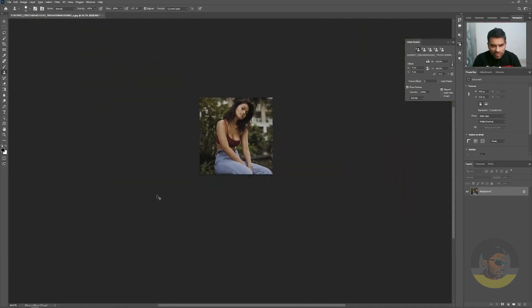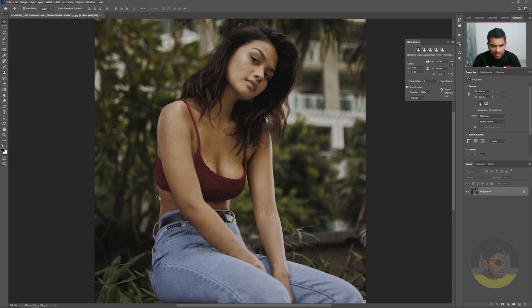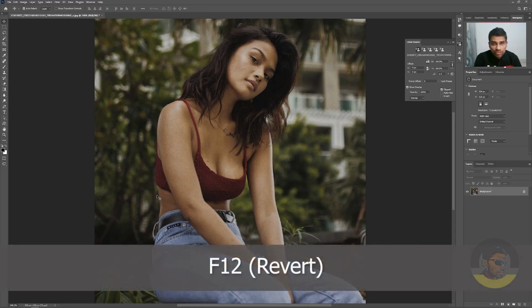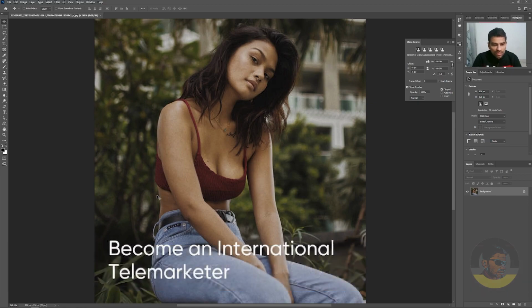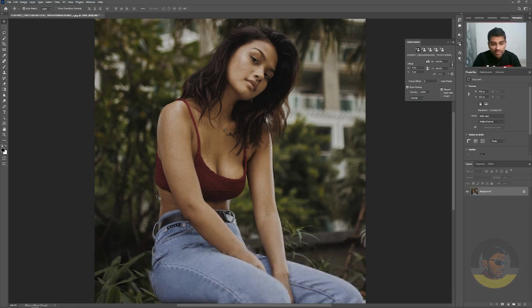So if I press Ctrl 0 to zoom to fit, press F12 to revert back to original, here was the before and here's the after. Isn't that great?